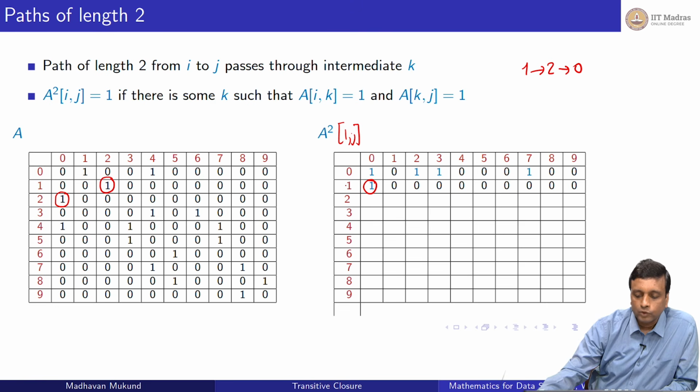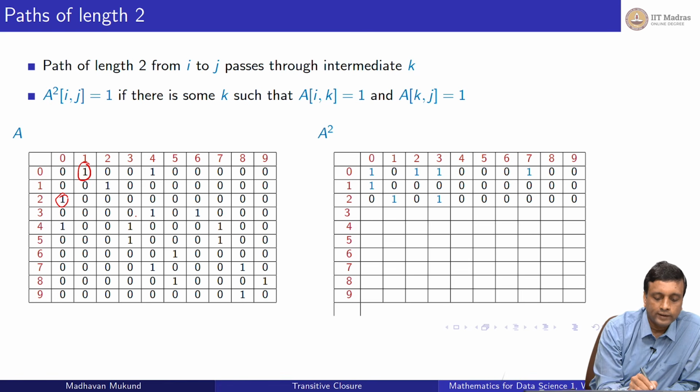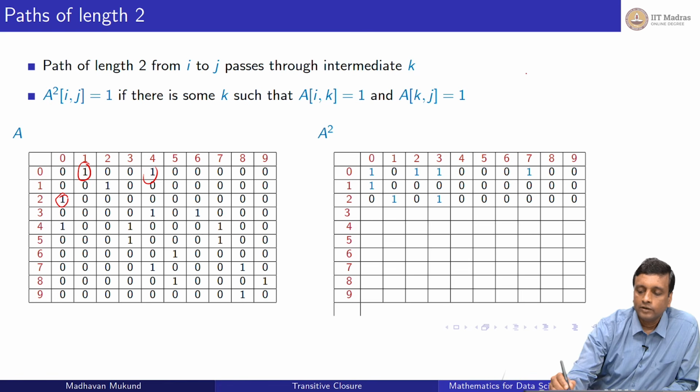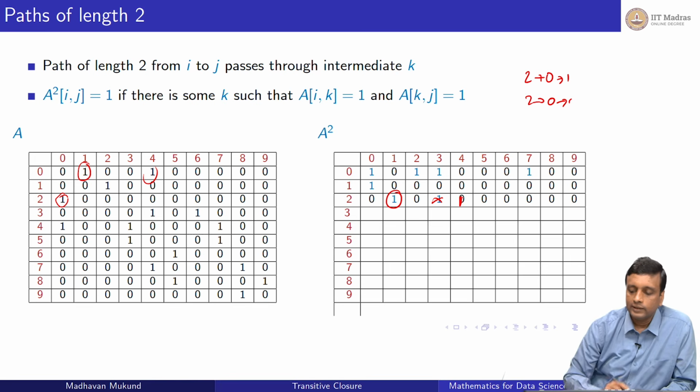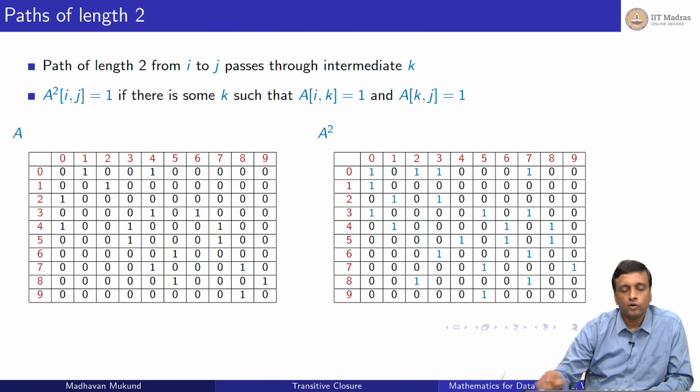Now, I do the same thing for 2. 2 has only one outgoing thing to 0, but 0 has outgoing edges to 1 and to 4. So I get 2 to 0 to 1 and 2 to 0 to 4. So this should not be here, this should be here. I get 2 to 1 and 2 to 4. So in this way I can do this for all the entries.